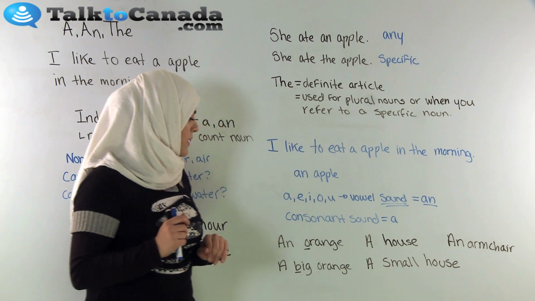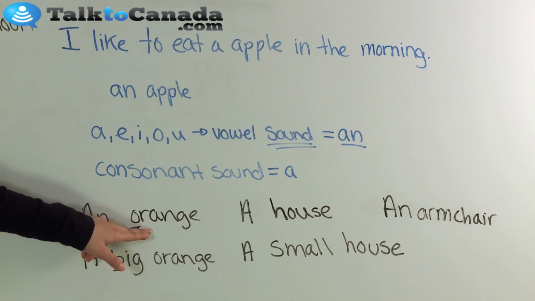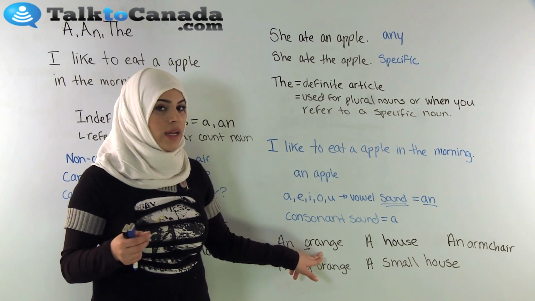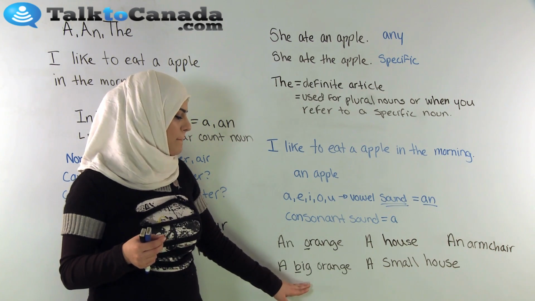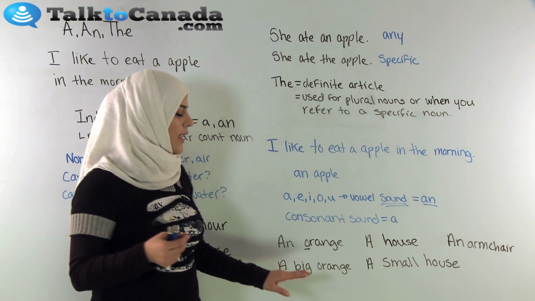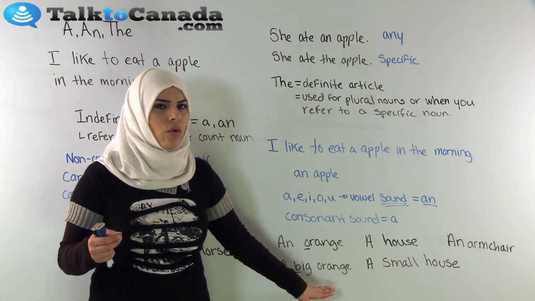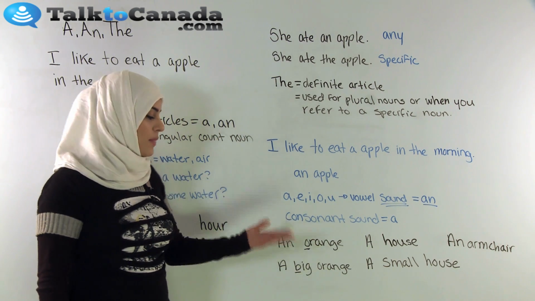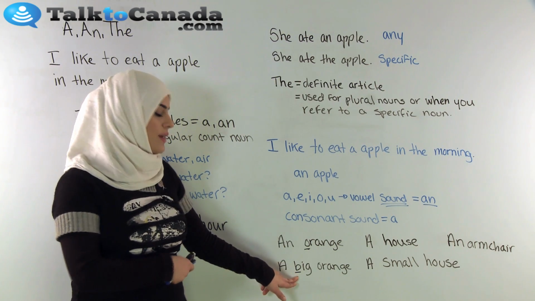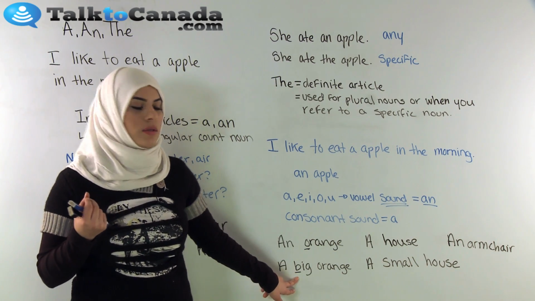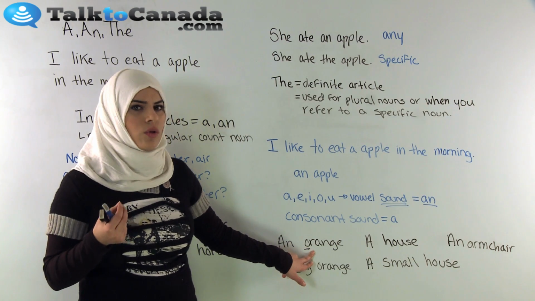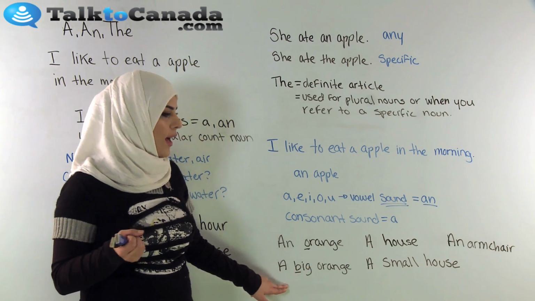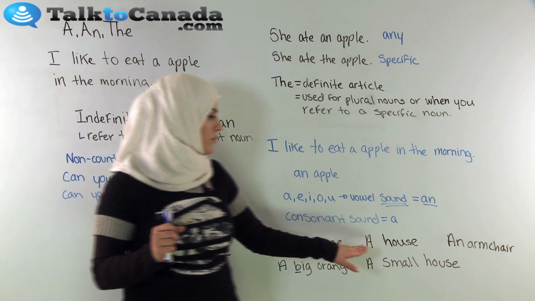So let's look at a few examples. Orange. So we would say an orange. What about big orange? We would say a big orange. Why didn't we say an big orange? Well, because the next letter here starts with a b sound. And the letter here starts with an o sound. So we say an orange, a big orange.